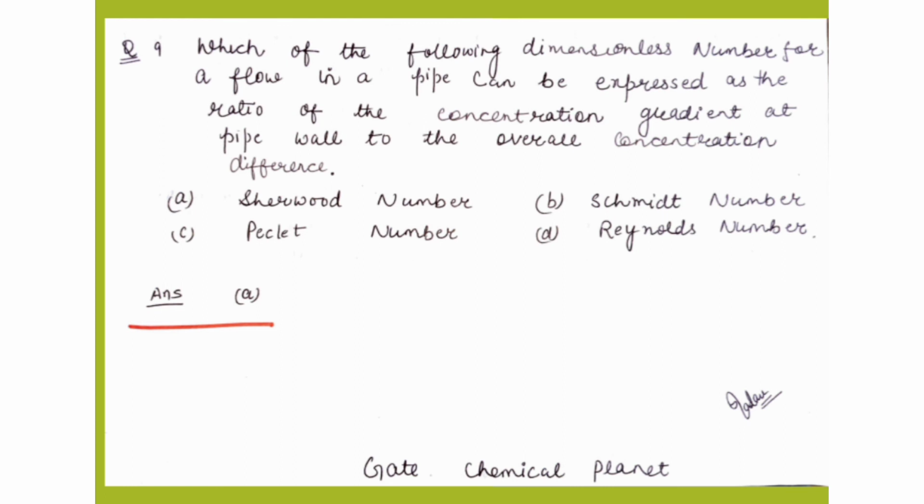Which of the following dimensionless numbers for a flow in a pipe can be expressed as the ratio of concentration gradient at pipe walls to the overall concentration difference? So students, for this the answer is the Sherwood number. It is clear to all students now what the Sherwood number is, so you can easily answer this question. So the Sherwood number is the correct option. Now move on to the next question.